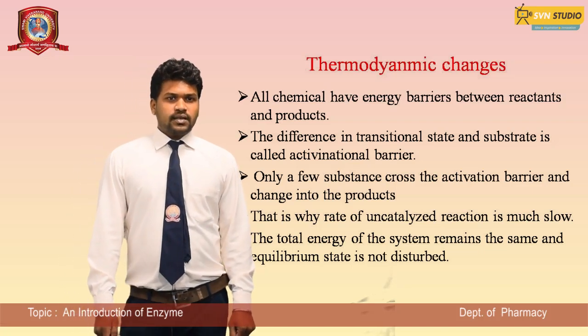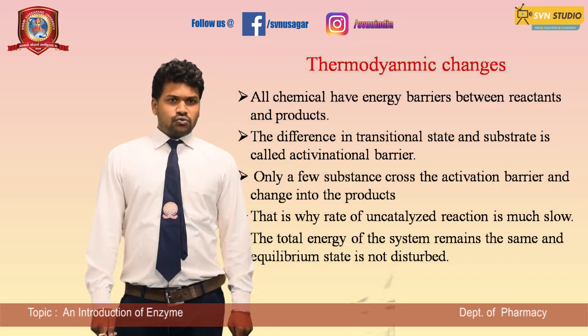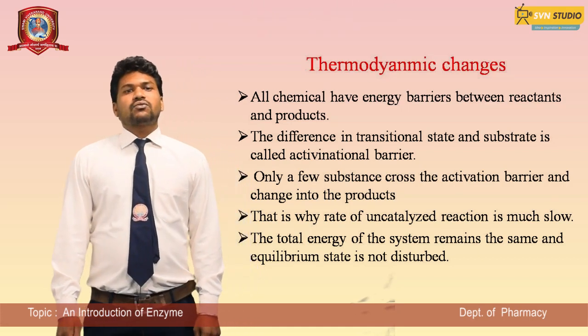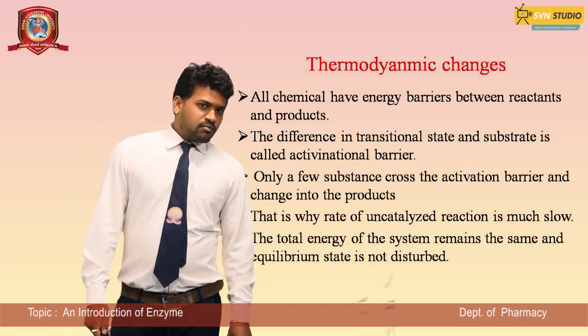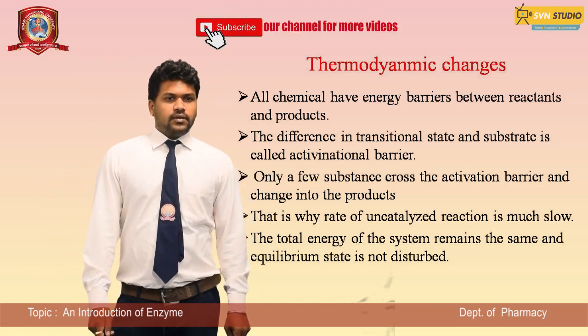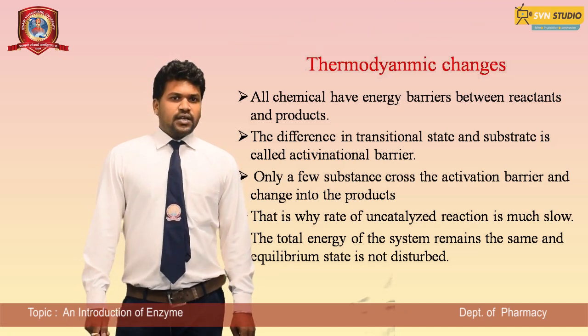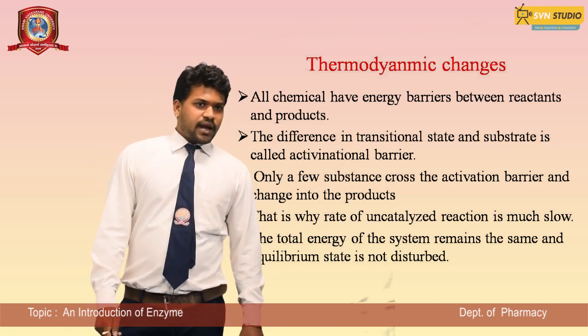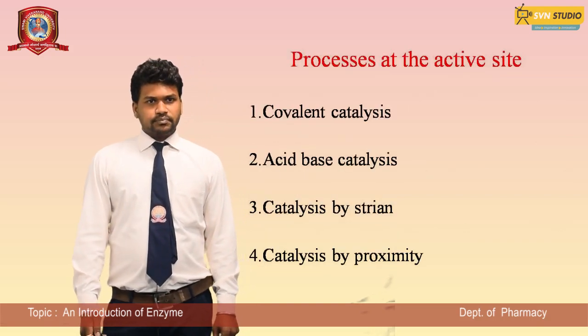Only a few substrates cross the activation barrier and change into the product. That is why the rate of an uncatalyzed reaction is much slower. The total energy of the system remains the same and the equilibrium state is not disturbed.